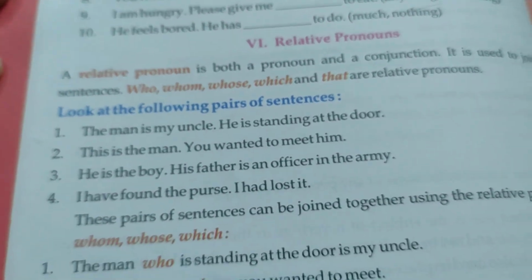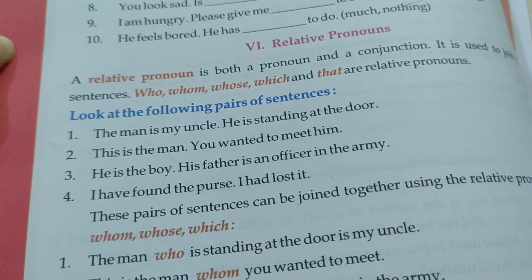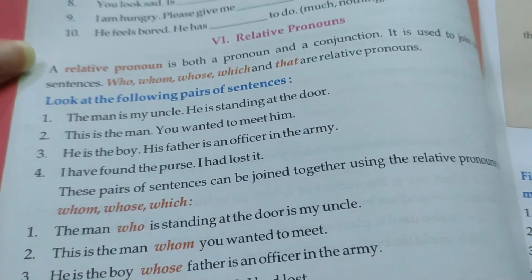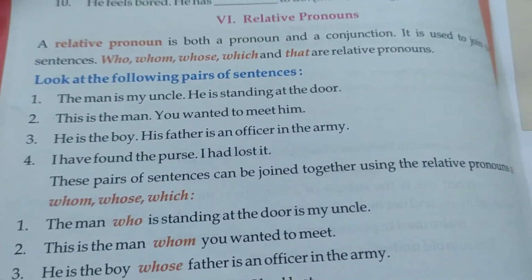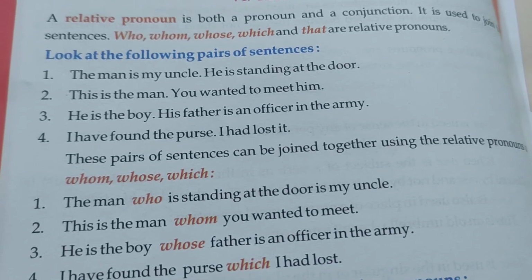Okay. Then we have relative pronouns. A relative pronoun is both a pronoun and a conjunction. So it can be both a pronoun and a conjunction. It is used to join 2 sentences. Who, whom, whose, which, and that are relative pronouns.